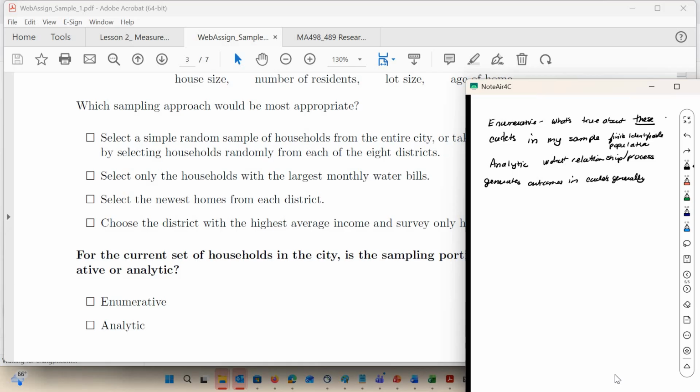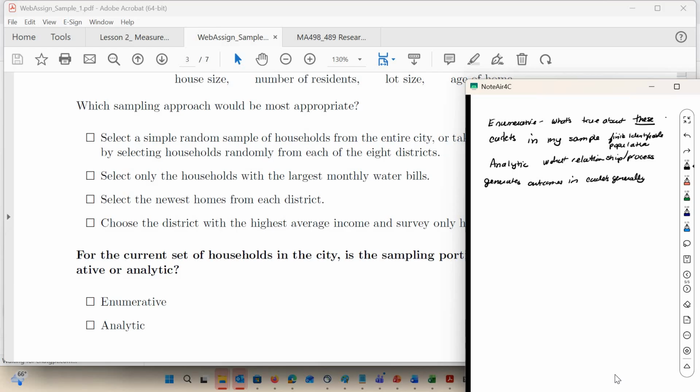If I have a collection of cadets in my sample, and I want to find out something about those cadets, it's a finite identifiable population. That is called enumerative. If it's analytic, we are really interested in the relationships or processes that generate outcomes for that particular group.